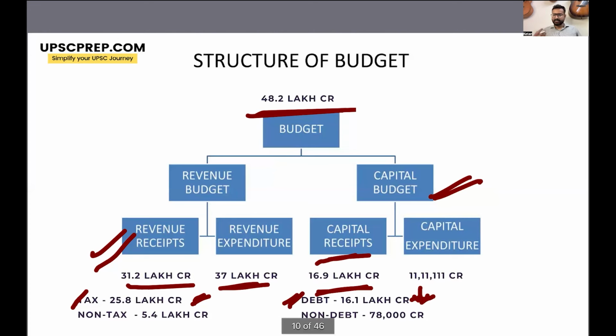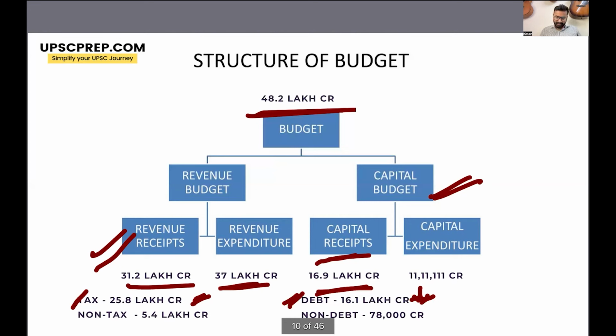Because if the government borrows more and more, then the debt of the government will increase. If the debt increases, then the government will have to pay much more interest payments. That is why the government always wants that these debt capital receipts are decreased.